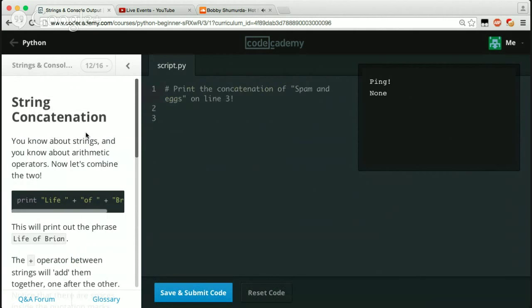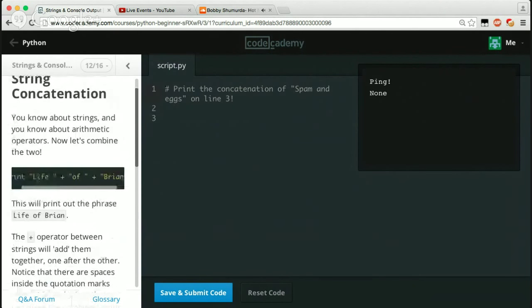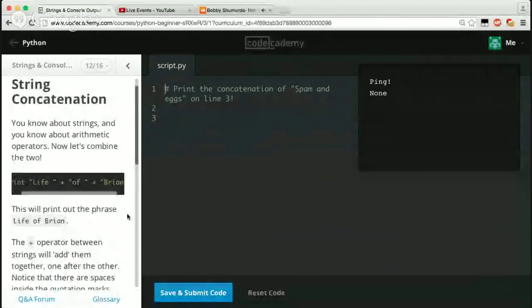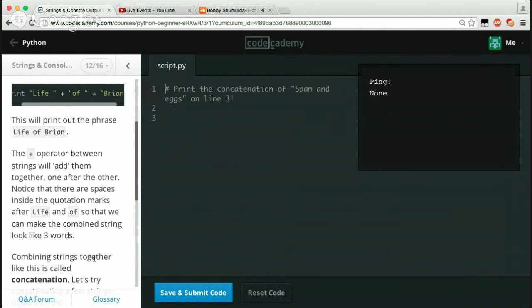So now string concatenation. You know about strings and you know about arithmetic operators. Now let's combine the two. Print life plus of plus Brian. Oh, and that's concatenation, or, I'm going to go with that one. This will print out the phrase life of Brian. The plus operator between the strings will add them together one after another. Notice that there are spaces inside the quotation marks after life and of, and we can make the combined string look like three words.